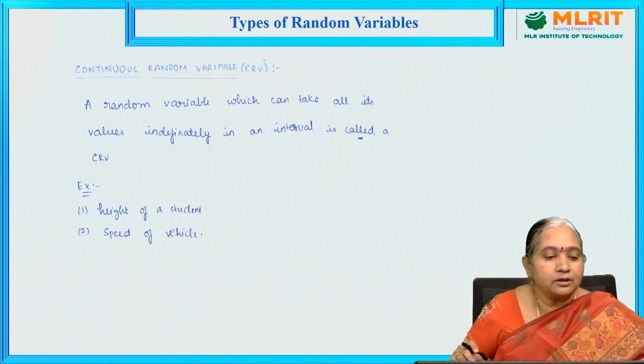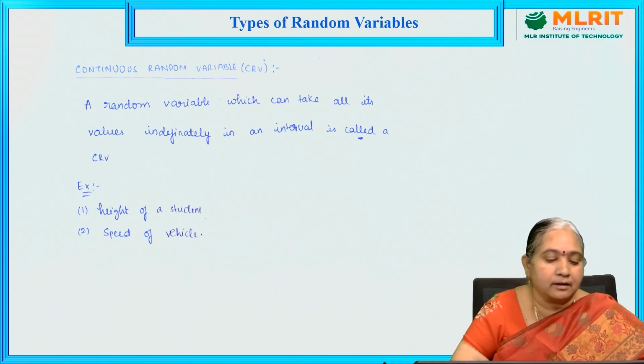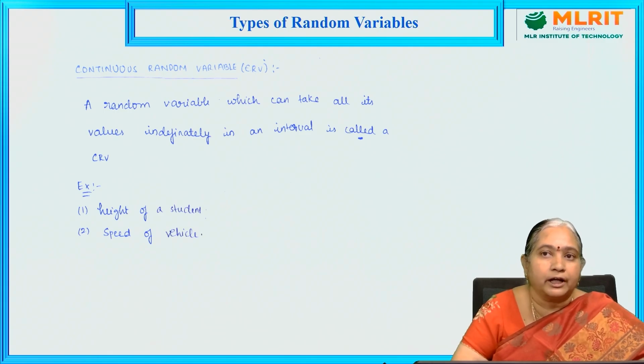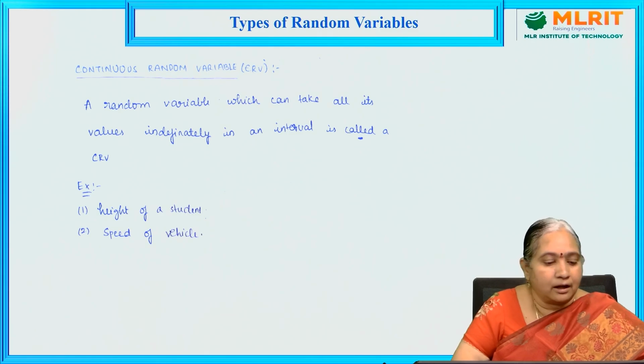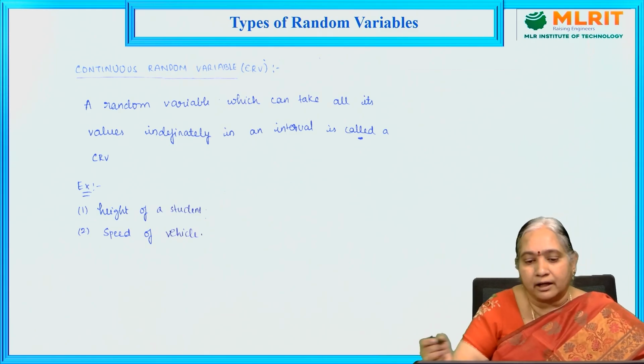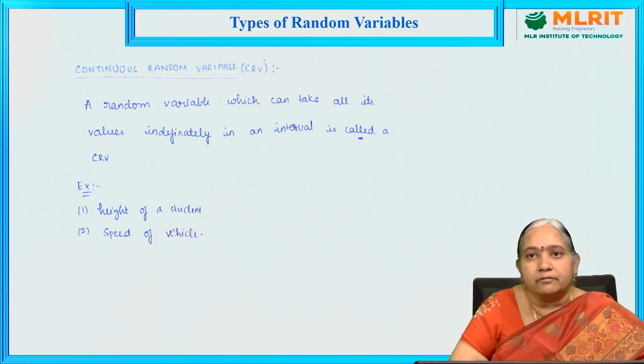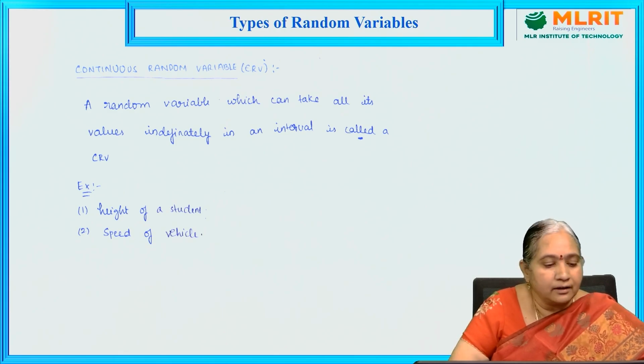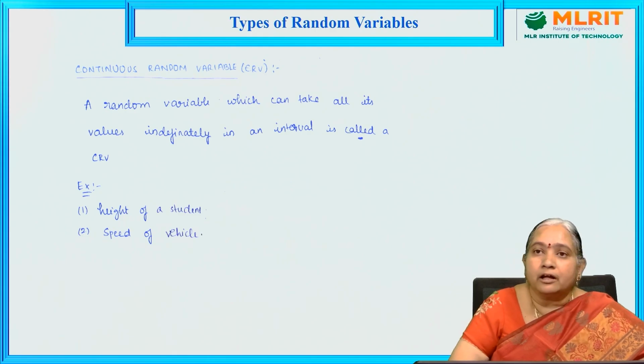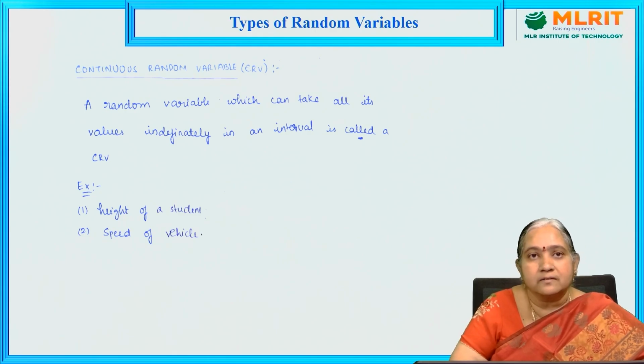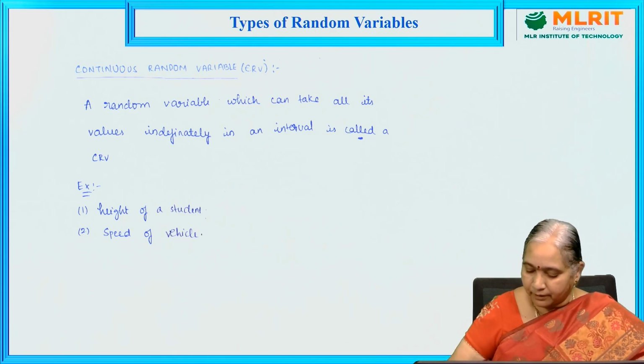And in continuous random variable, we can take the examples as heights of students, 5'2", 5'10", 5'8", like that. Similarly, speed of a vehicle, 40 kilometers per hour, 41.5 kilometers per hour. So these are all real numbers. So that's why height of students, speed of a vehicle, all these are examples of a continuous random variable.